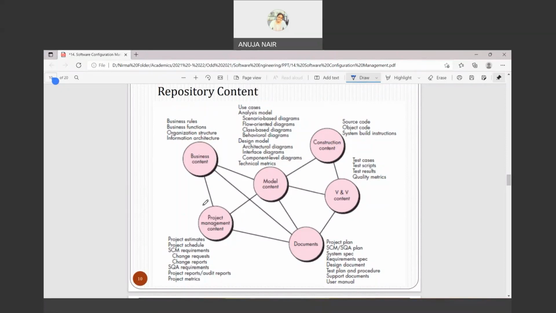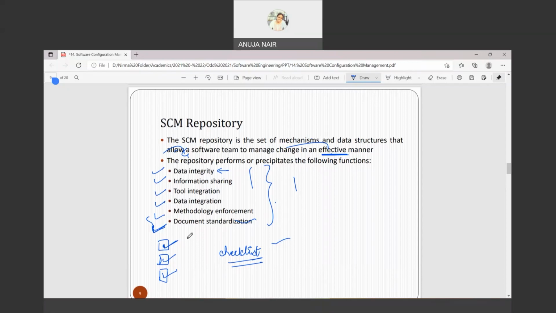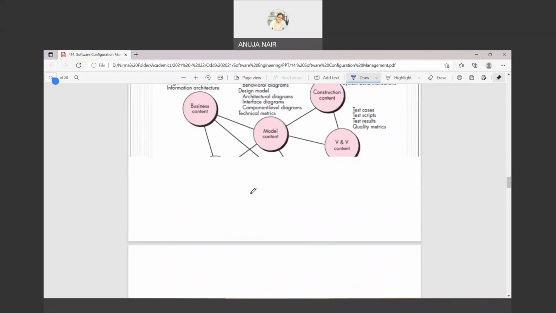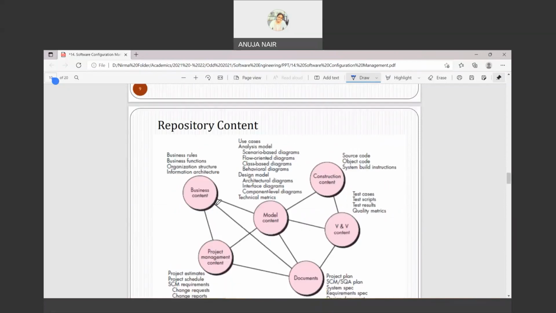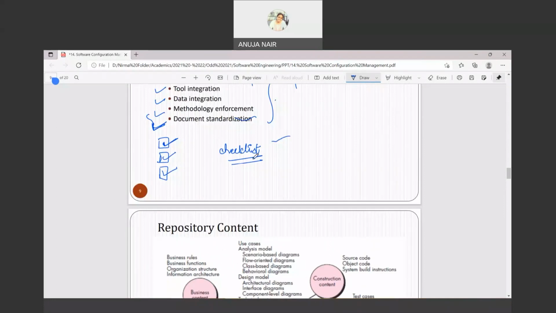So anything that is coming as a part of SCI, they all should go through this particular task, right? You need to check dependency, you need to check integrity, you need to check that integration is done properly or not. Everything should be checked. So this is again the same thing related to SCI only, that which all things are subject to change and how they are connected to each other, right? You need to do integration properly.